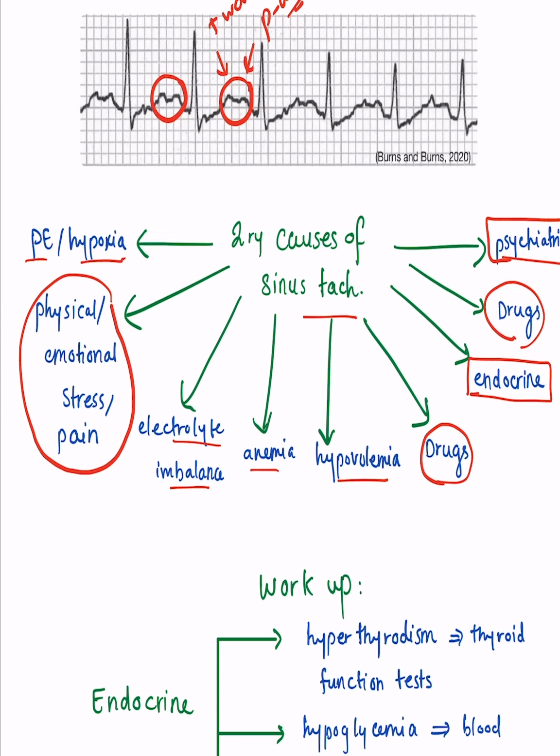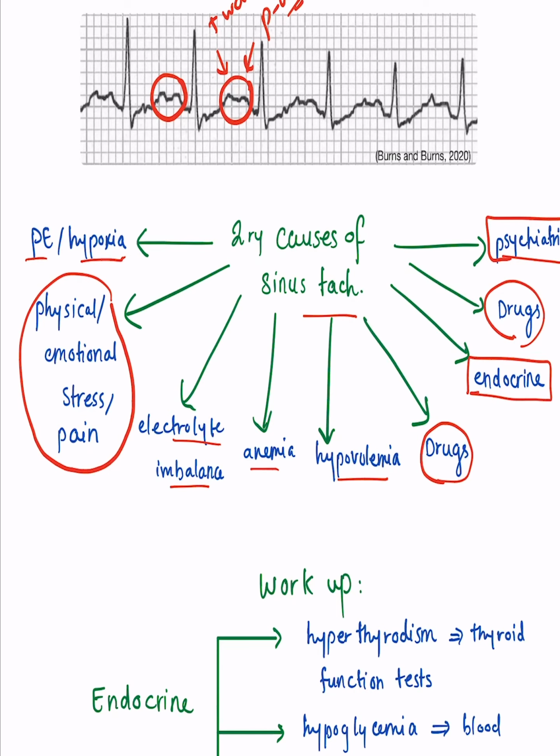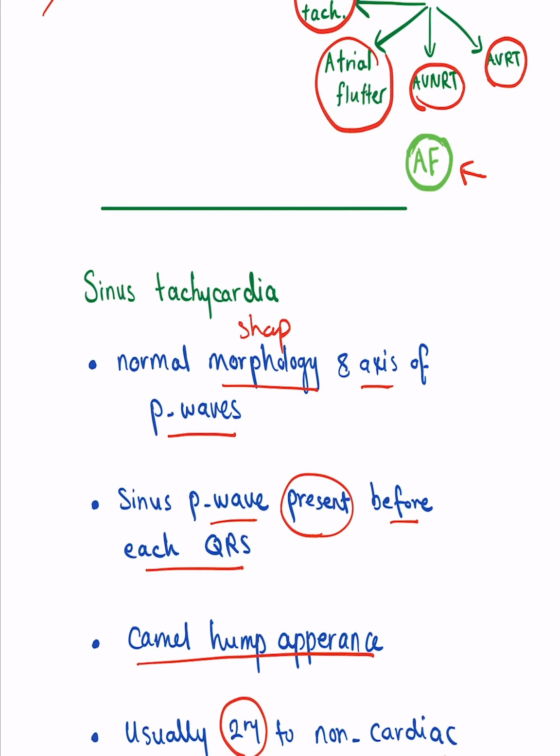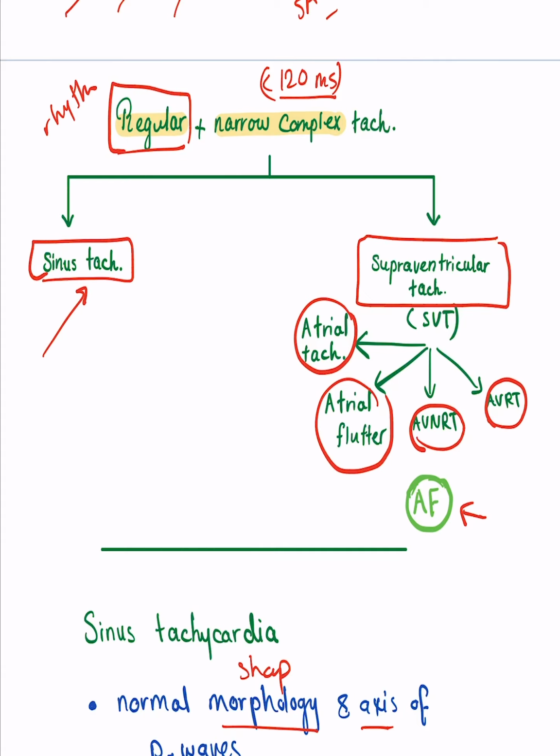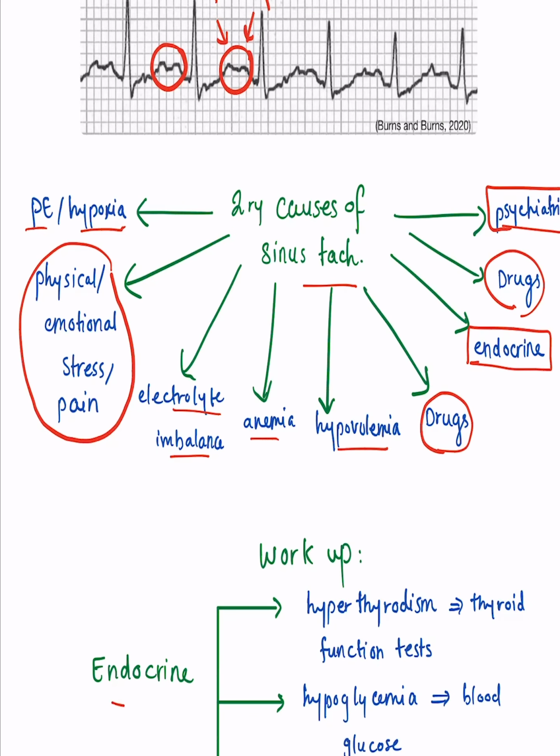Okay, so what's the workup? The workup for sinus tachycardia: any patient that comes in with palpitations and you do the ECG and you see sinus tachycardia or you see normal ECG, you should always check for secondary causes because it could be the reason for it. So the workup is, if you think of endocrine causes, you need to check hyperthyroidism. So hyperthyroidism can cause sinus tachycardia, and for this you need to check the thyroid function test.